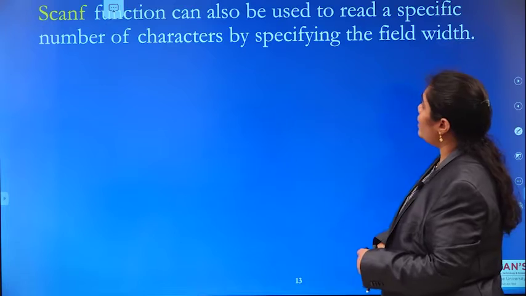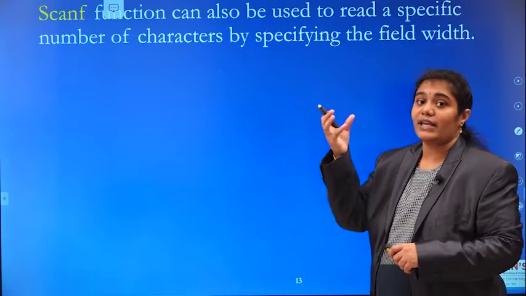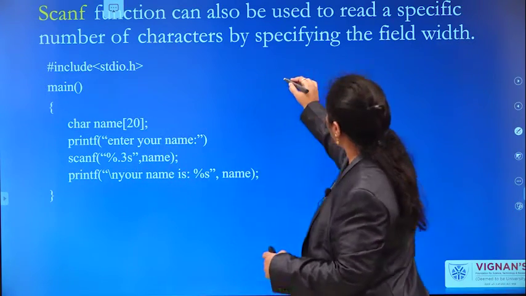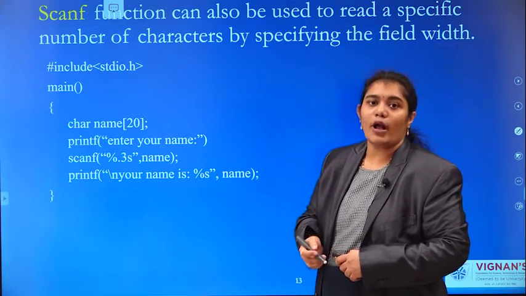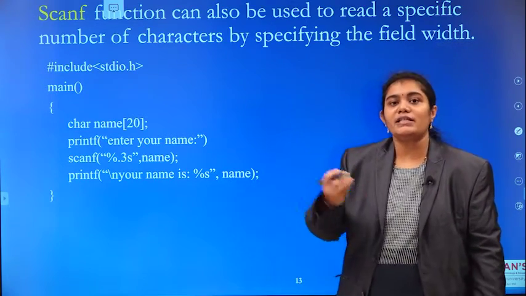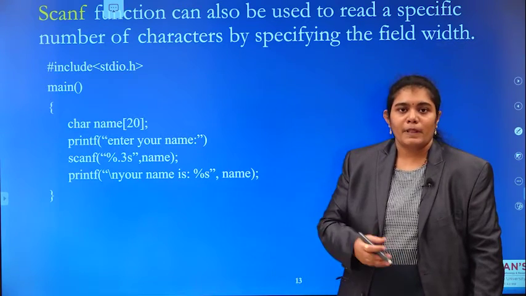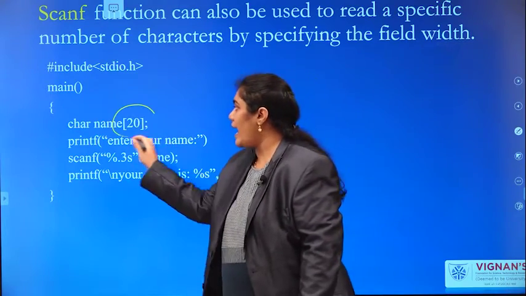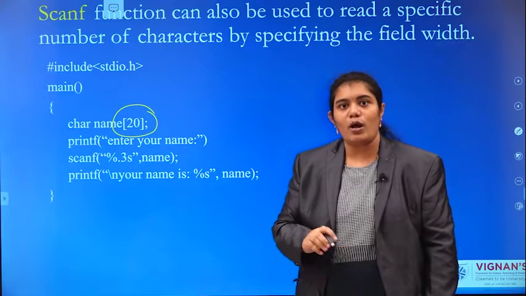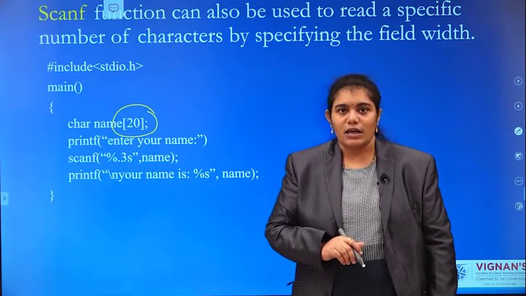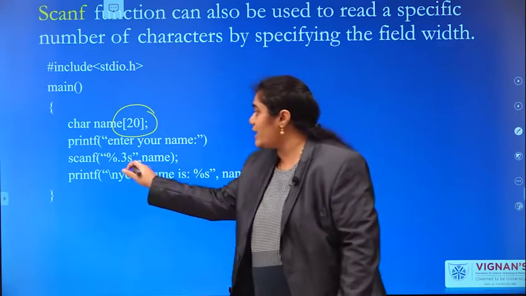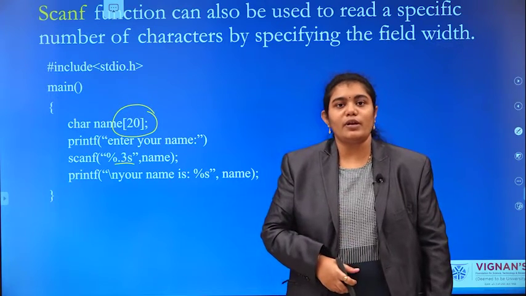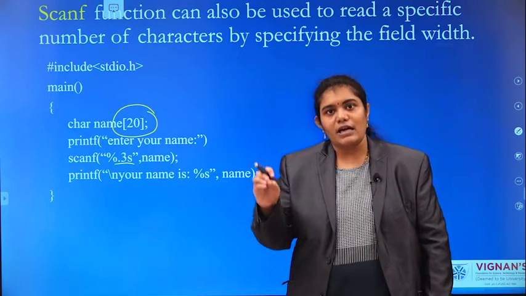And we can also restrict the number of characters. See here, the same example we are discussing. If you work with floating point numbers, by default how many digits do you have after the decimal point? By default, it is 6 digits. Similarly here, even though I have assigned memory of 20 bytes, I want to read only 3 characters from the given string.